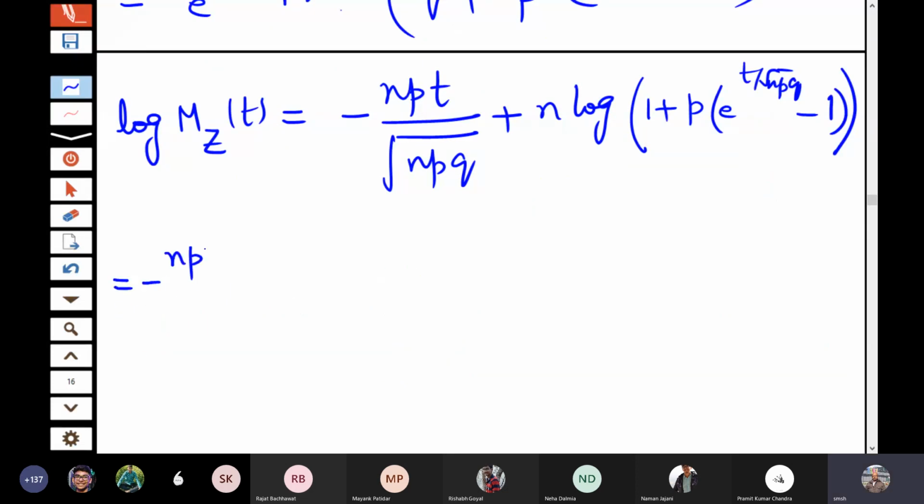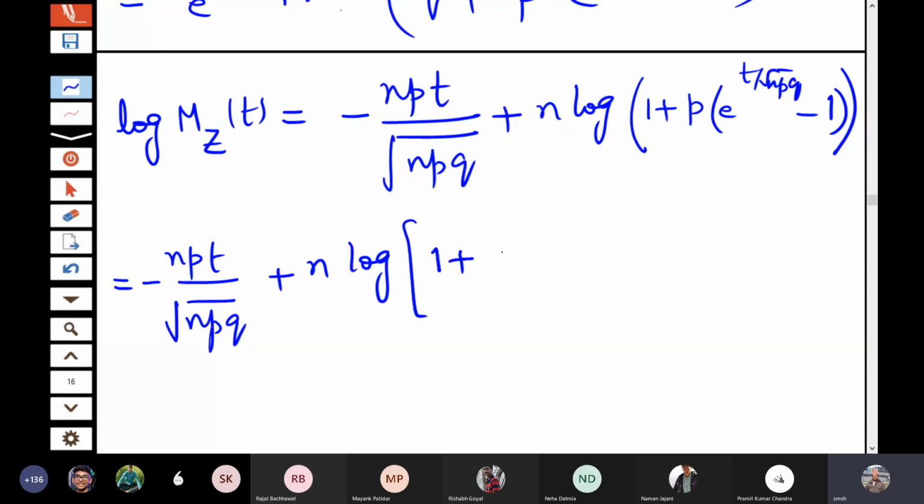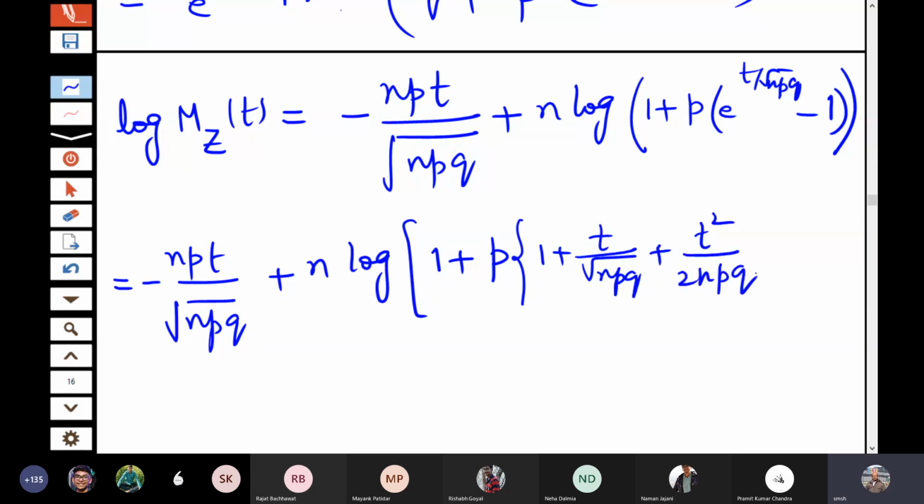So this is minus npt by root npq plus n log, and let us look at this inner term: 1 plus p, and let us expand this e to the power t by root npq. That gives us 1 plus t by root npq plus t square by 2 npq plus t cube by 3 factorial (npq) to the power 3 by 2, and so on, minus 1.